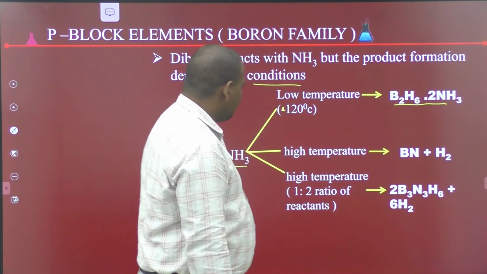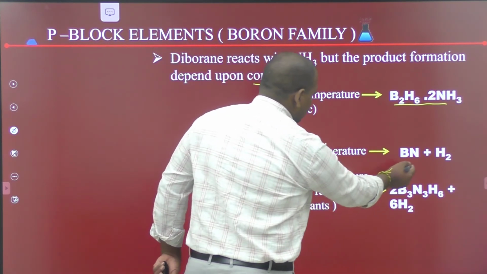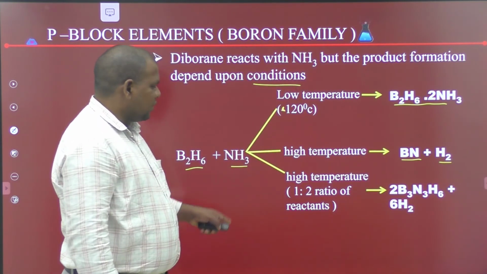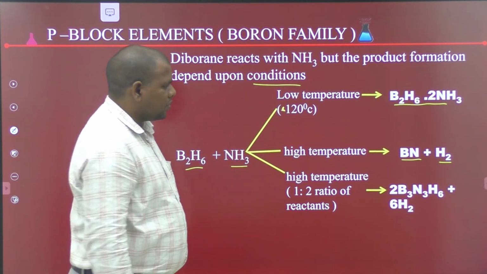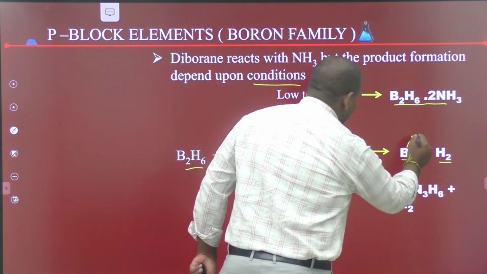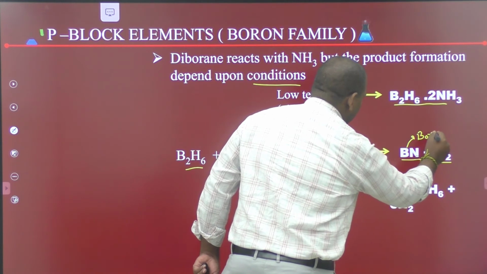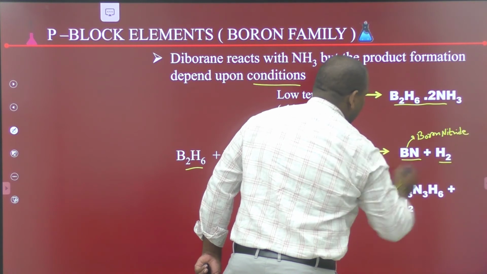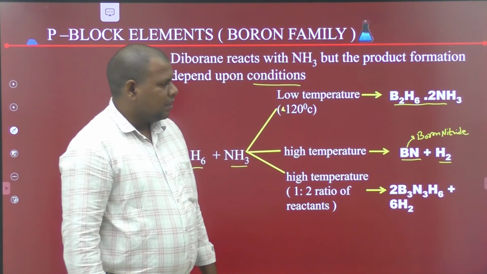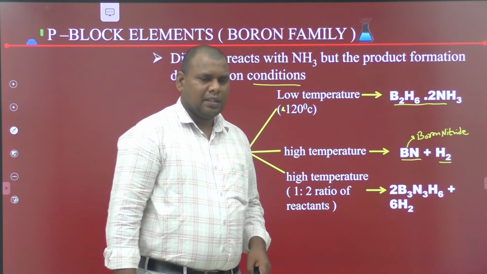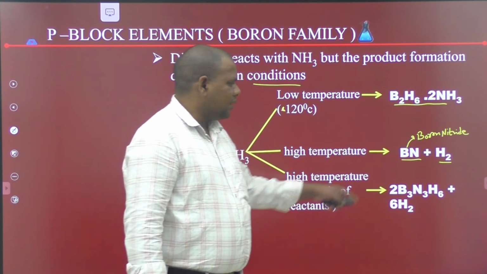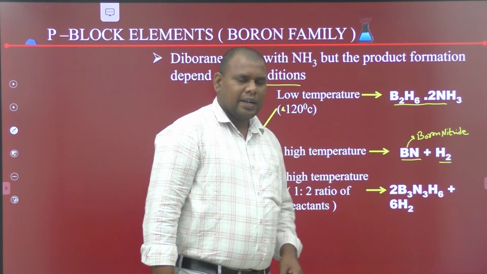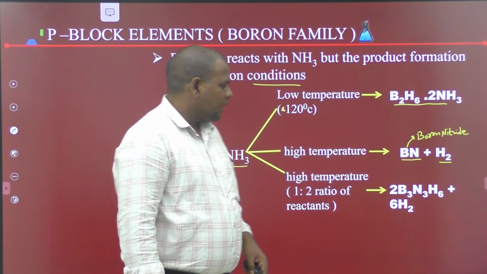At high temperature, diborane reacts with ammonia to give boron nitride and hydrogen gas. Boron nitride is called inorganic graphite, or white graphite, because the structure of boron nitride is similar to the graphite structure.